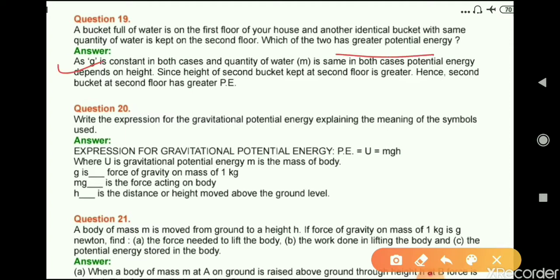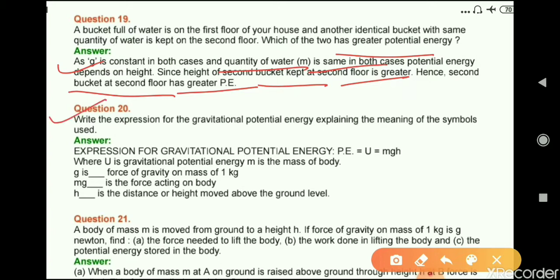As g is constant in both cases, and the quantity of water, that is mass, is the same in both cases, potential energy depends on height. Since the height of the second bucket kept on the second floor is greater, the bucket on the second floor has greater potential energy. Now question number 20.